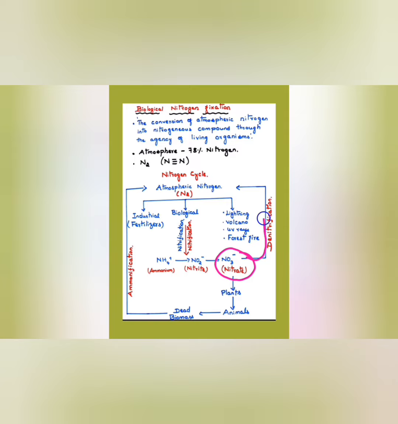Through some bacteria, it is again broken and sent back to the atmosphere. This process of converting nitrate into nitrogen is called denitrification. Actually, this is a waste process. So with a lot of difficulty, some bacteria are fixing naturally occurring nitrogen into nitrate. Again, there are a few bacteria converting this nitrate form of ammonia into nitrogen.